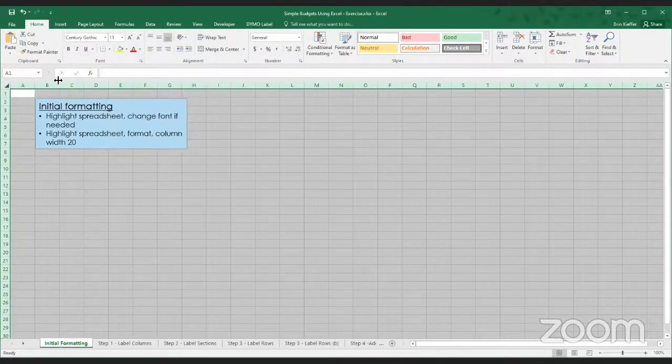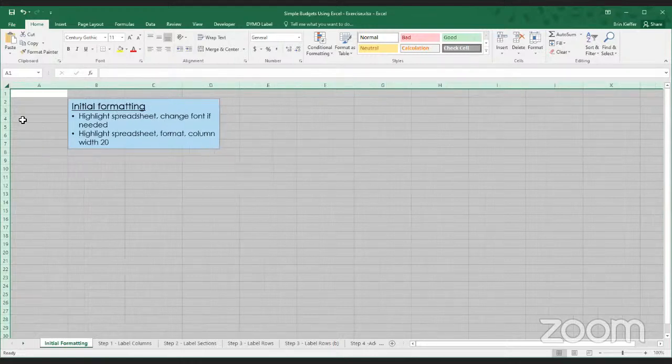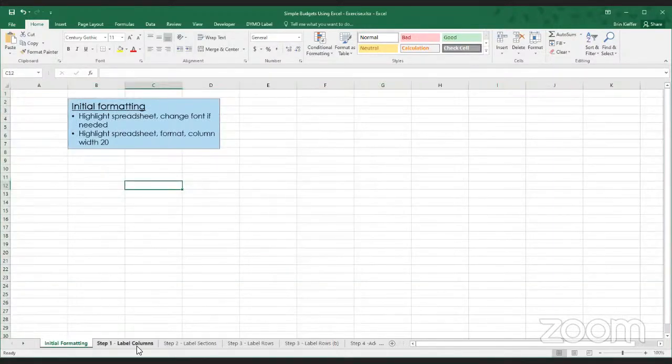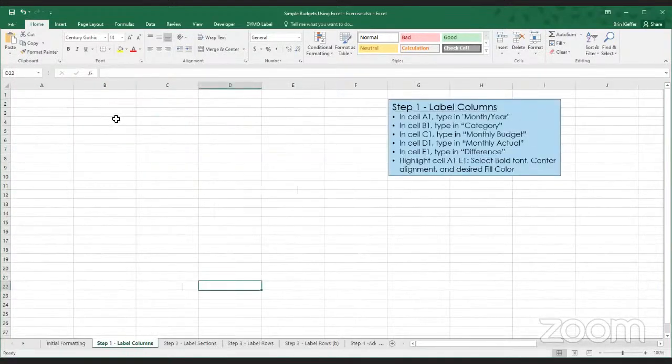Also, while keeping all cells highlighted, we're going to adjust the width of our columns. You can do that by selecting any space between the columns. You'll see this little divider bar as your cursor, and you'll drag it to, in this case, 20. You can see above the width and then that exact width in pixels. By selecting all columns, all of the widths have now changed. Okay, so we've adjusted the formatting and we're going to move on to the first steps of creating our budget.